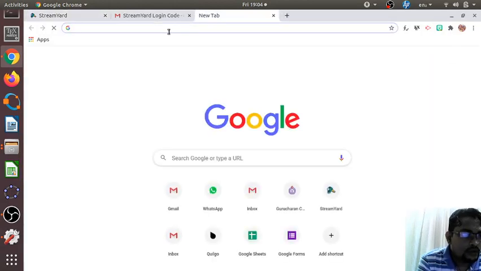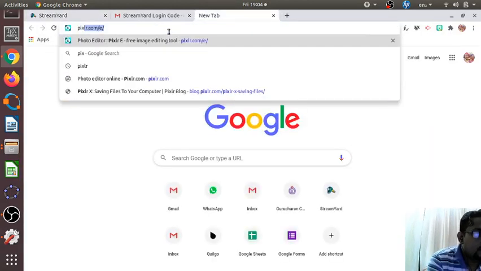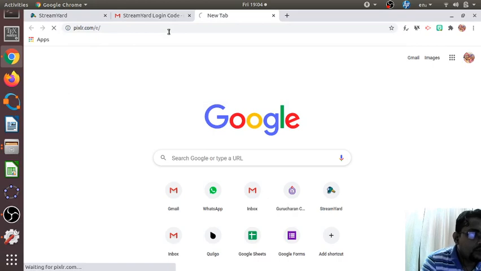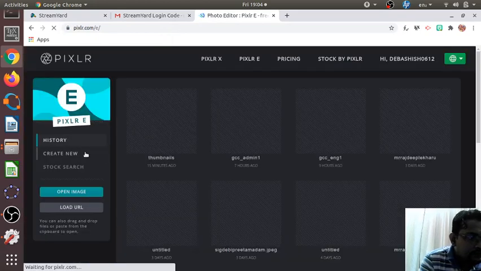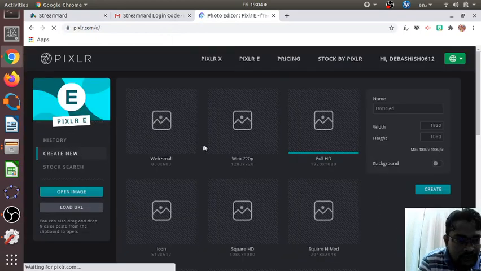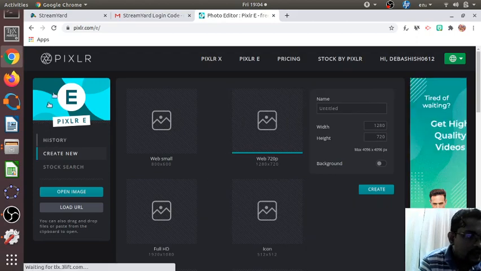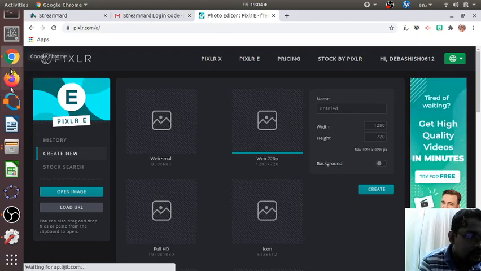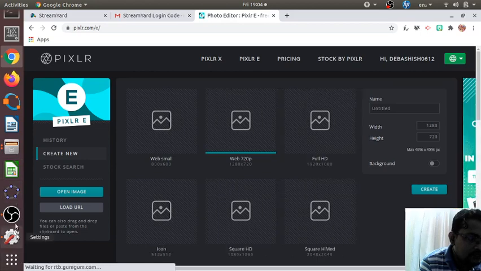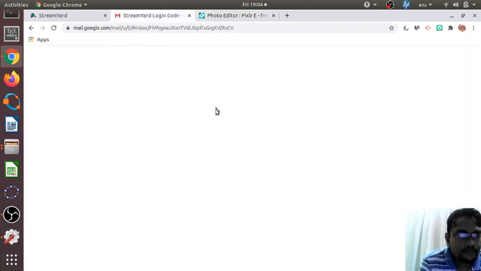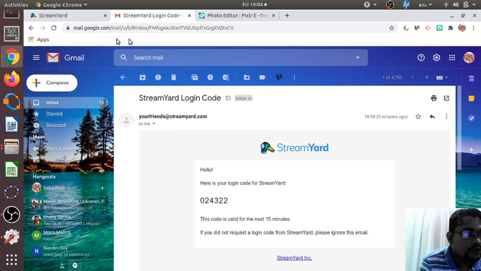You can see it here in the Pixlr online photo editor. There you can create those thumbnails. See these dimensions, 1280 by 720. If you create a thumbnail of that dimension, it will nicely fit into this StreamYard video thumbnail.